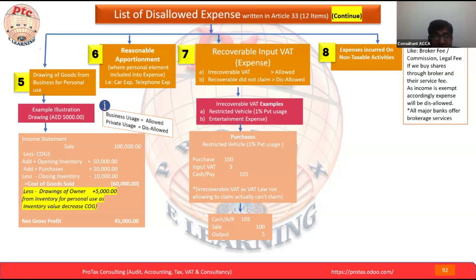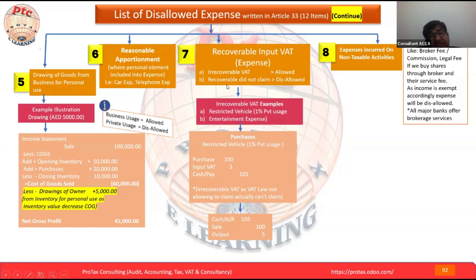Normally in accounting we already deducted all these expenses from the accounting profit. So if we already deducted, it is an allowed expense. Okay, just keep the same example for understanding. Now the other part.